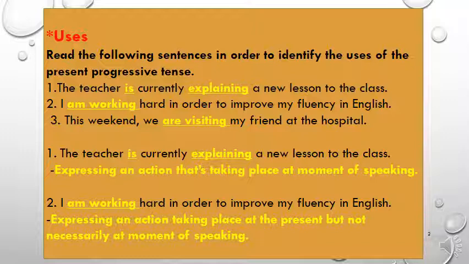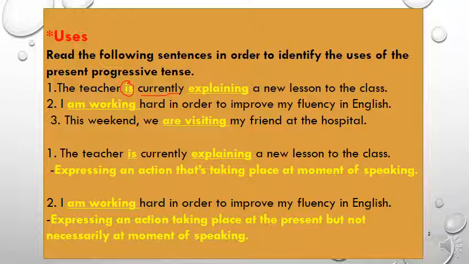The first sentence: the teacher is currently explaining a new lesson to the class. The verb here is explaining, okay? As you can see, we have a helping verb and the main verb. And we use the word currently. Currently means now or at the moment.